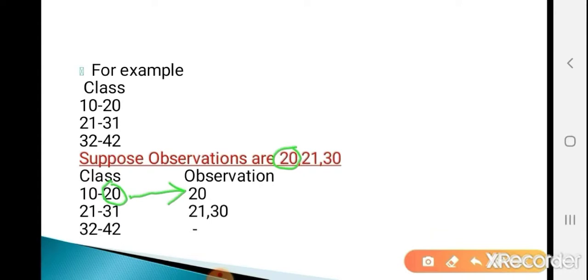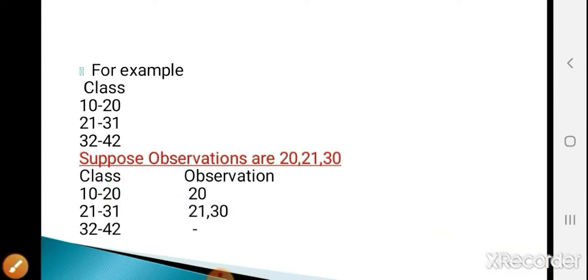The first class is from 10 to 20, so this observation 20 lies in the first class. Now the second observation is 21. So 21 lies in the second class, because the second class starts from 21 to 31. Now the third is 30. So 30 lies in the second class, because the second class is from 21 to 31. These are the inclusive classification.